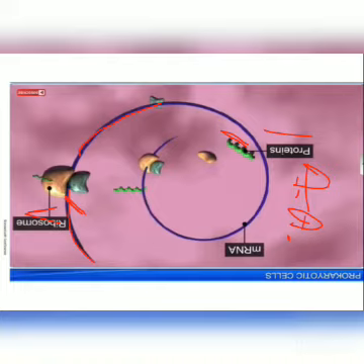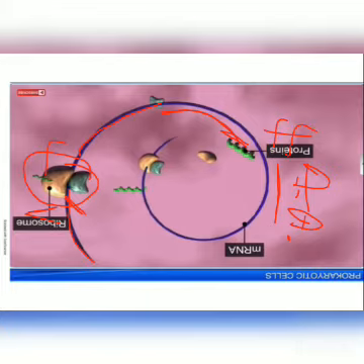Which amino acid will be arranged next to which amino acid, that message remains inside the mRNA, and that coded message can be decoded by the ribosome to arrange the amino acids in a certain sequence to form the required protein for the bacteria. This is about the RNA and the function of your ribosome.